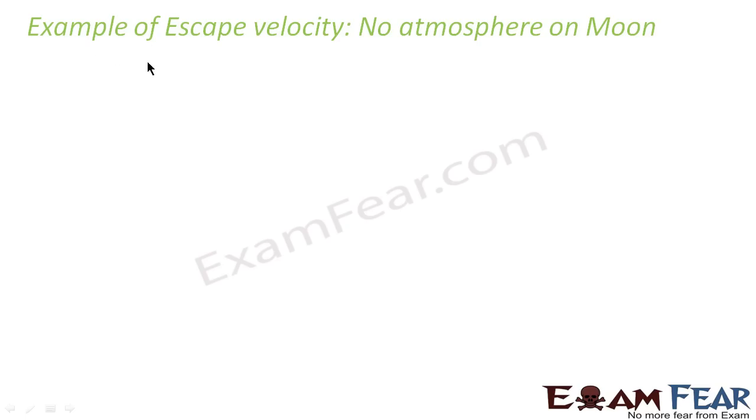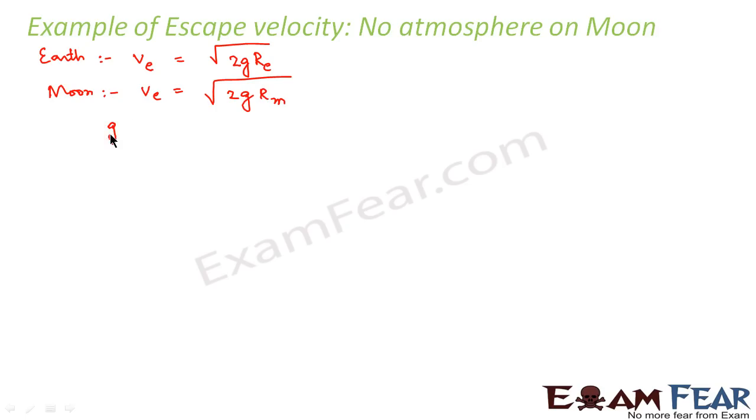We already derived the expression for escape velocity as root over 2gRE. So this is the expression for escape velocity on Earth. Now if I talk of escape velocity on the Moon, it would be root over 2gm Rm, where Rm is the radius of the Moon. Now we know that the acceleration due to gravity on the surface of the Moon is gm, and g is the acceleration due to gravity on Earth.